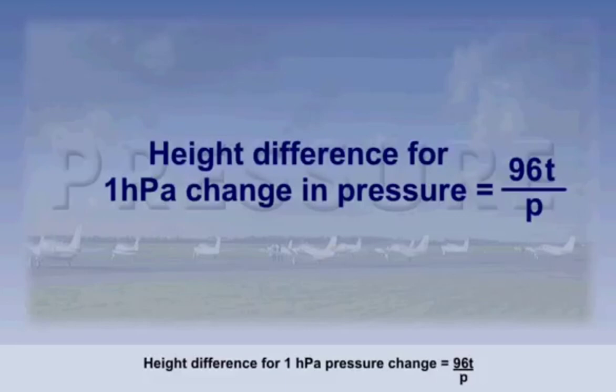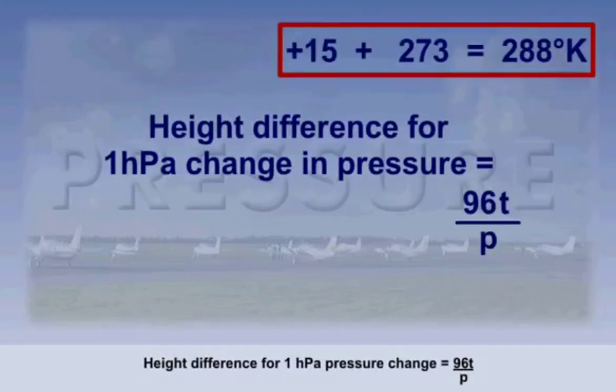Let's now see the result of inputting the ISA conditions at mean sea level. For the value of T, remember, ISA states that at sea level, the temperature is plus 15 degrees Celsius. To convert to Kelvin, just add 273 to this value. Now we have 96 multiplied by 288 degrees Kelvin.